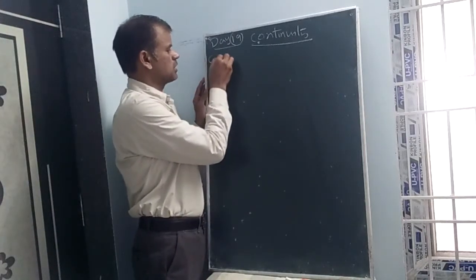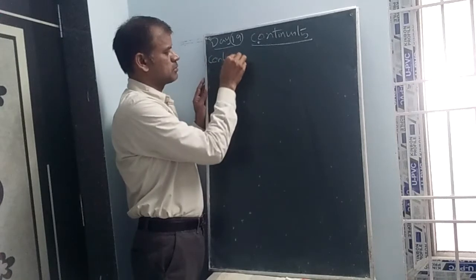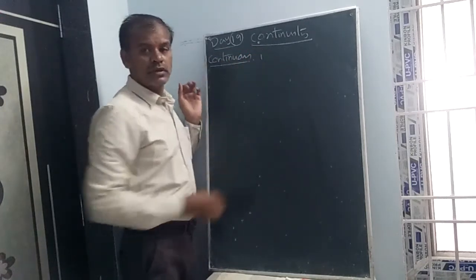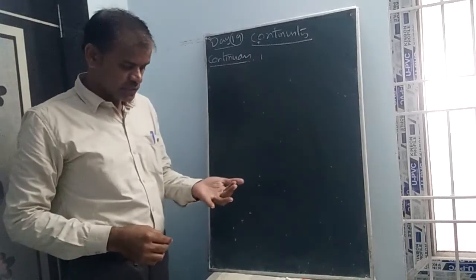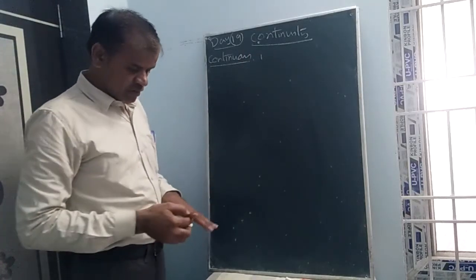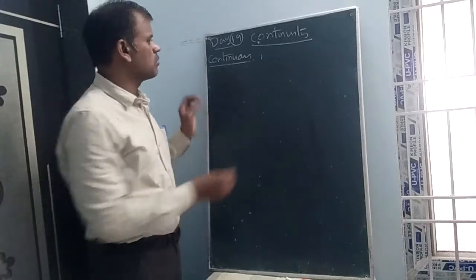First of all, let us write the definition of continuous. A function f is said to be continuous if it is defined on a neighborhood of a.